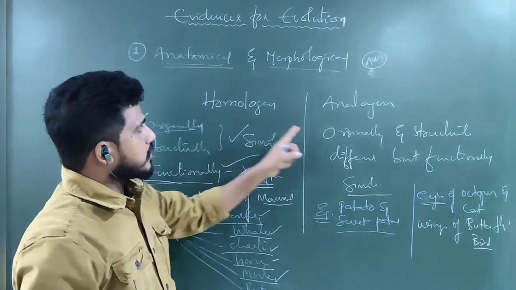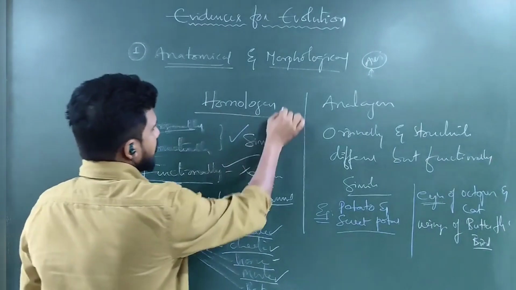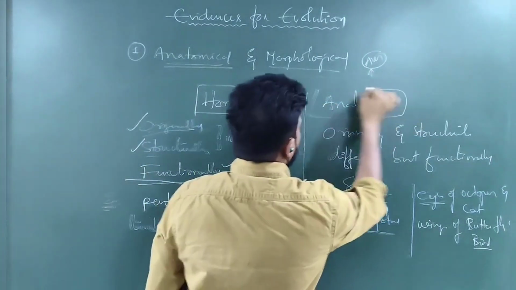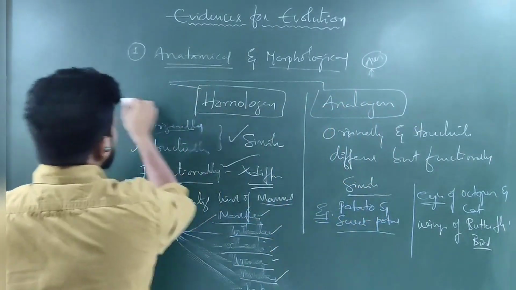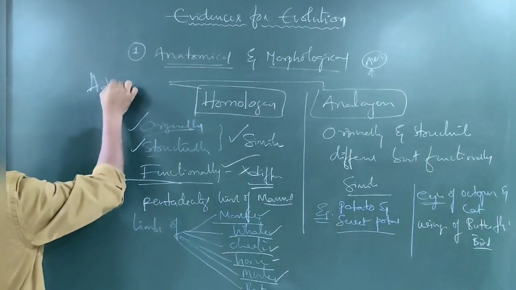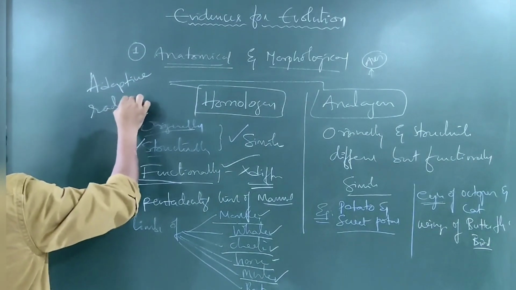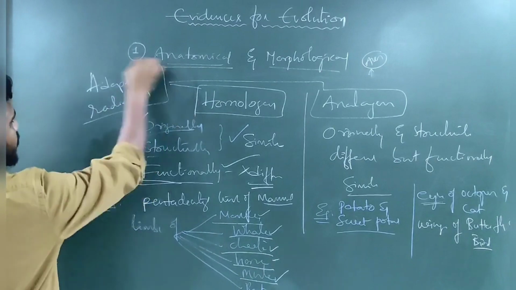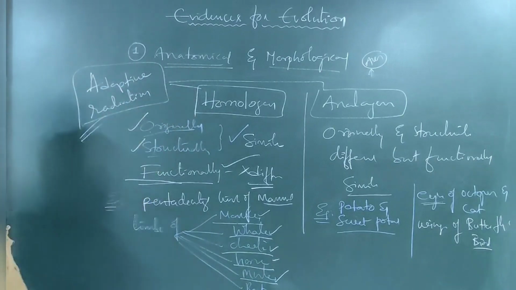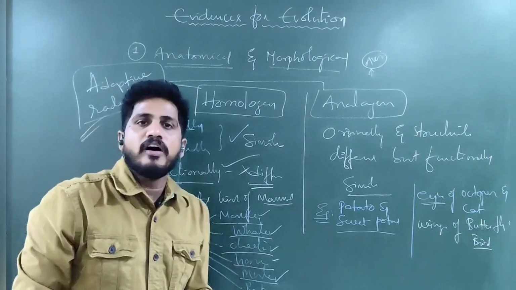So here homologous organs and analogous organs are evolved according to the adaptation. So simply, this is adaptive radiation. Adaptive radiation: acquired characters taking place in their environment. They have adapted and evolved.